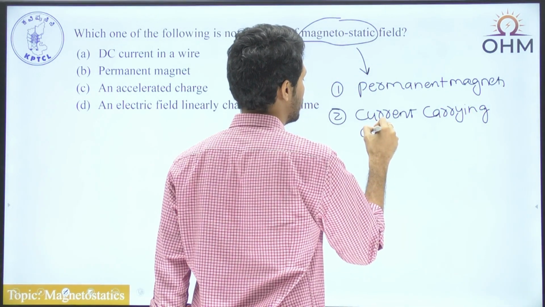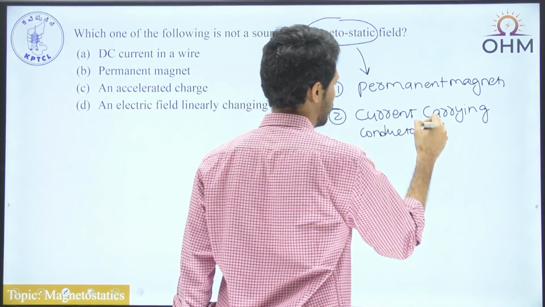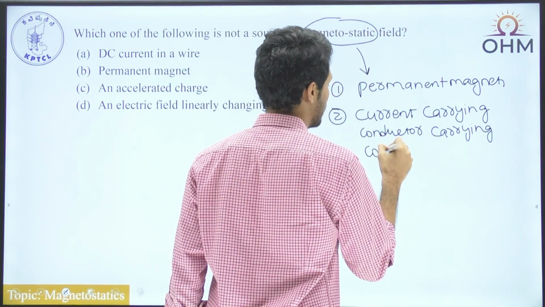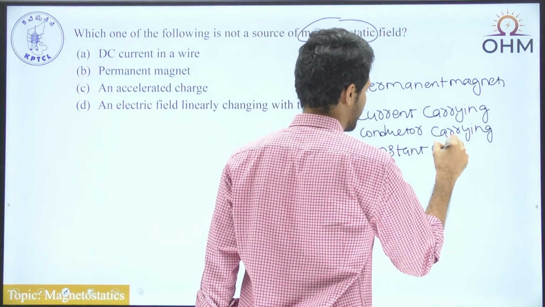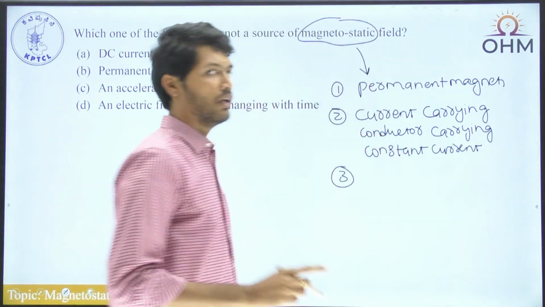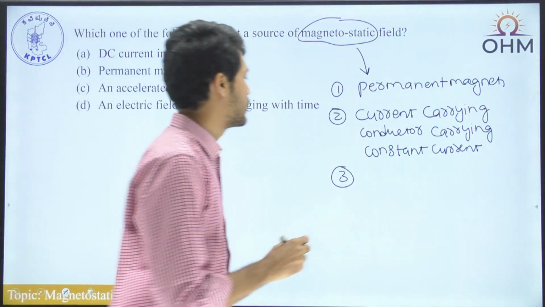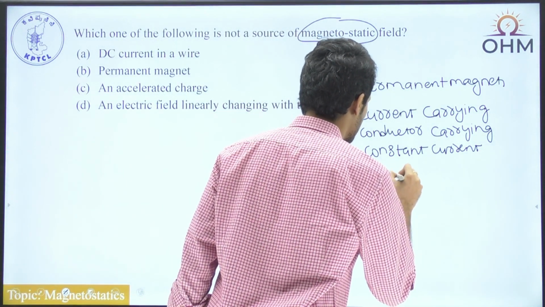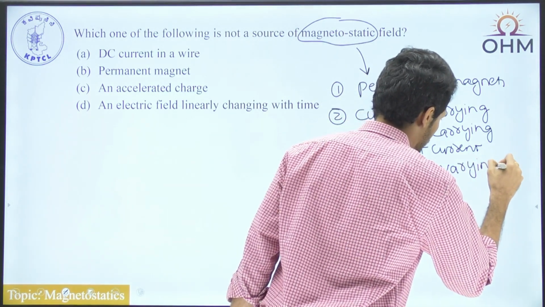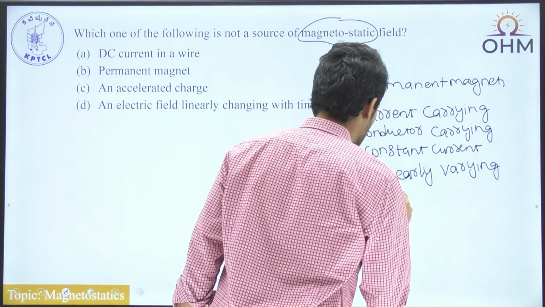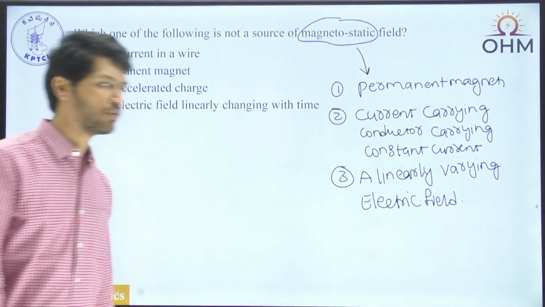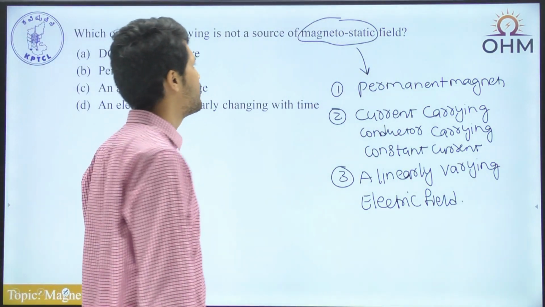A current carrying conductor carrying a constant current. And the third is a linearly varying electric field. These are the three sources we have for the case of the source of magnetostatic field.